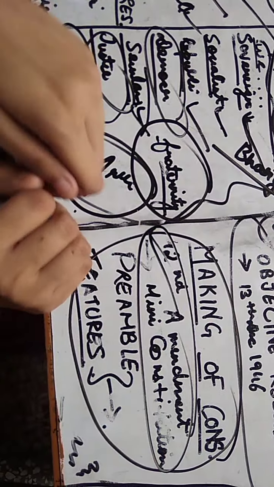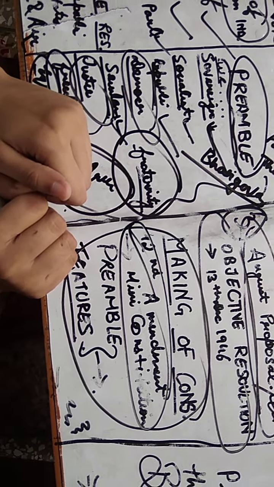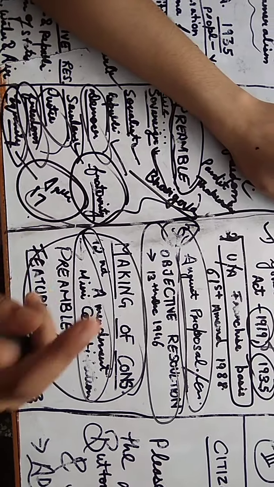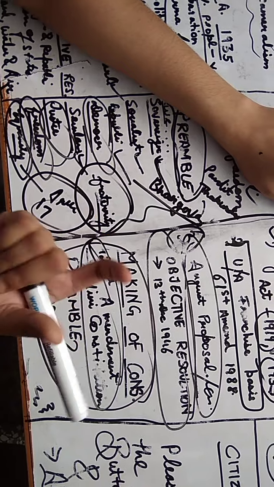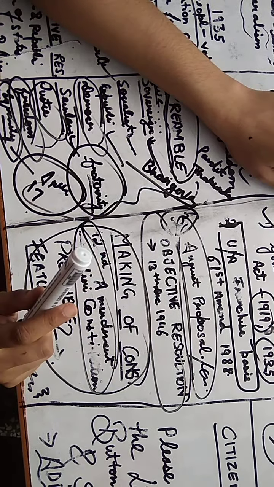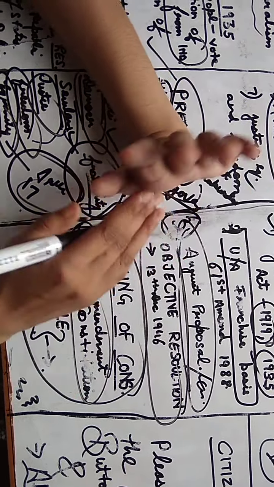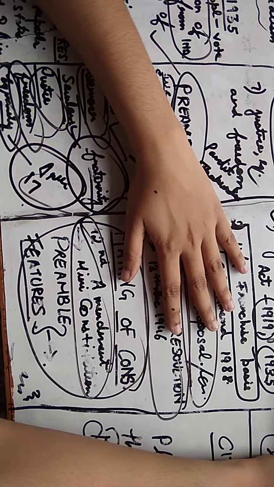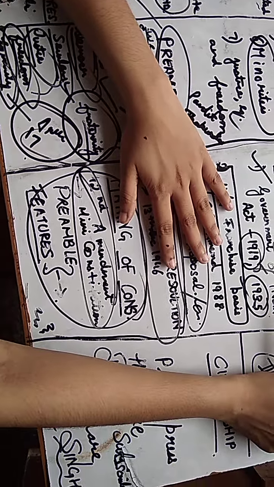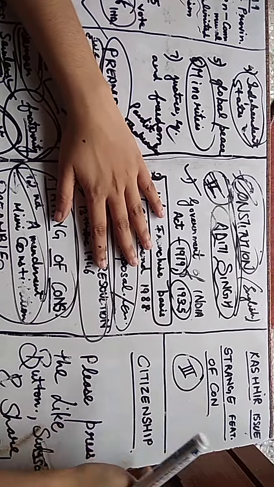So we have covered part 2 that we have to read in the Constitution, and I ask you to just read a paragraph about the August proposal, Cabinet Mission, and Cripps Mission, and then I'll upload the next video about these three topics. The third part will cover the Kashmir issue, how it caused problems to the unification of our country, strange features of our Constitution, and citizenship.